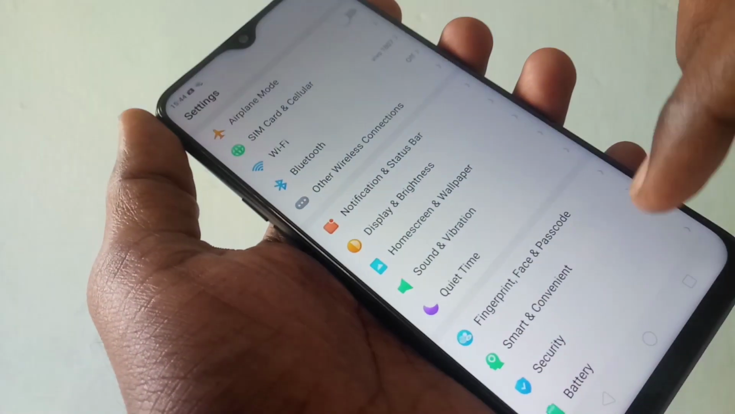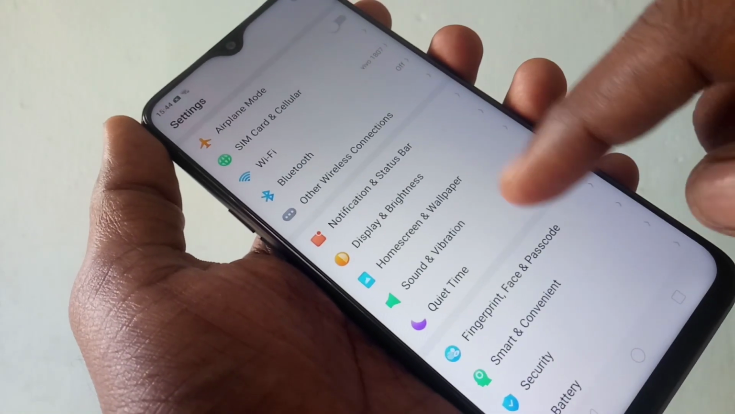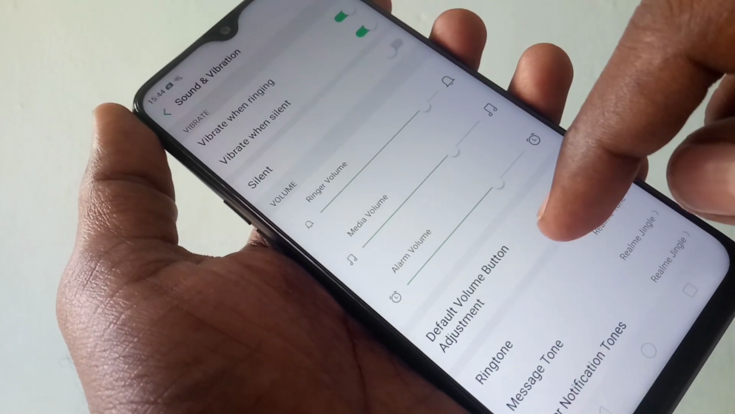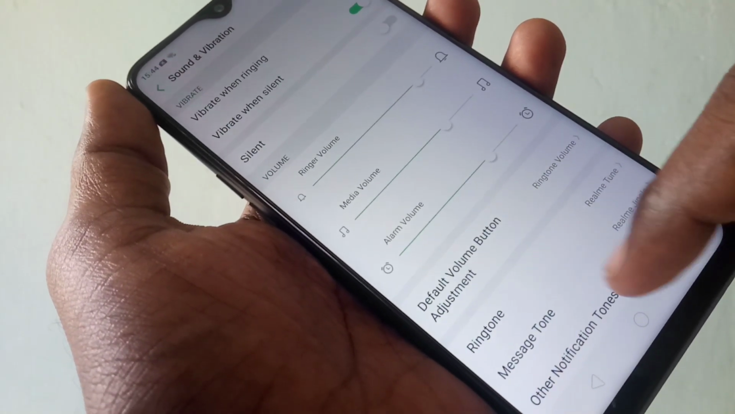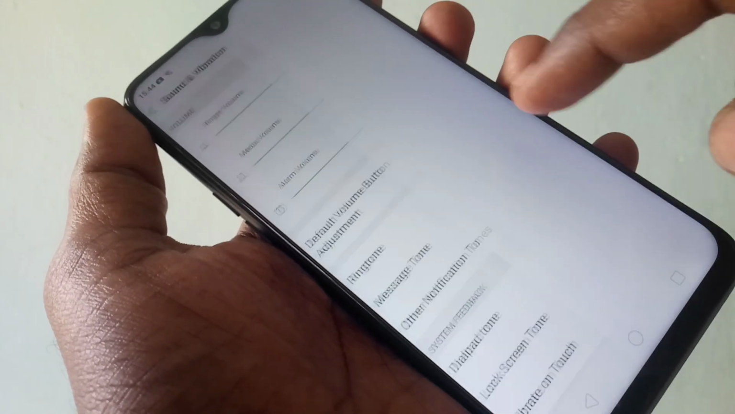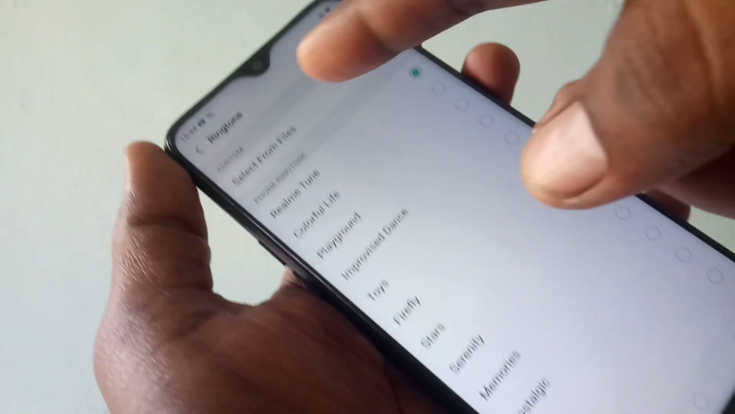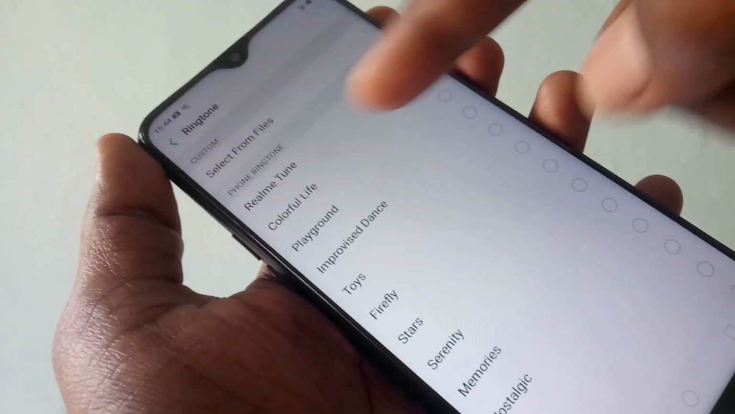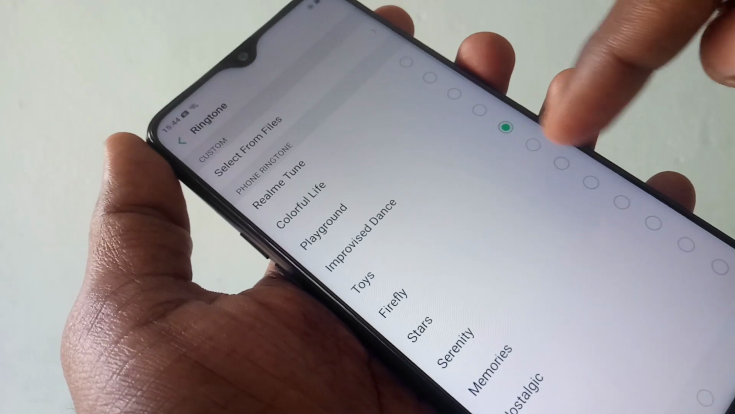First of all, go to the settings and scroll down. Now click on sound and vibration. Now click on ringtone. And now you can select any ringtone from any files that you have saved in your gallery. Or otherwise you can use system ringtone, that is ringtones available in your phone.